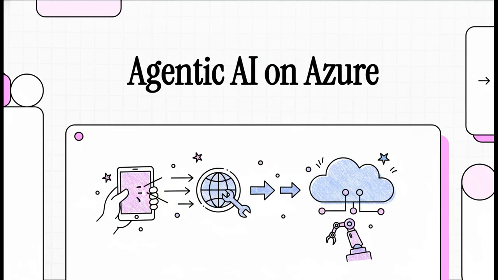Hey everyone. So we've all gotten pretty used to chatbots, right? They can answer our questions, they can write stuff for us. But what if your AI could go way beyond just talking? What if it could actually do things for you? Well, that's exactly what we're diving into today.